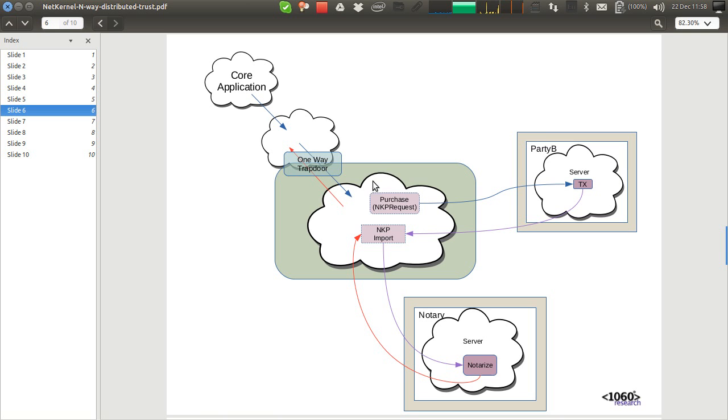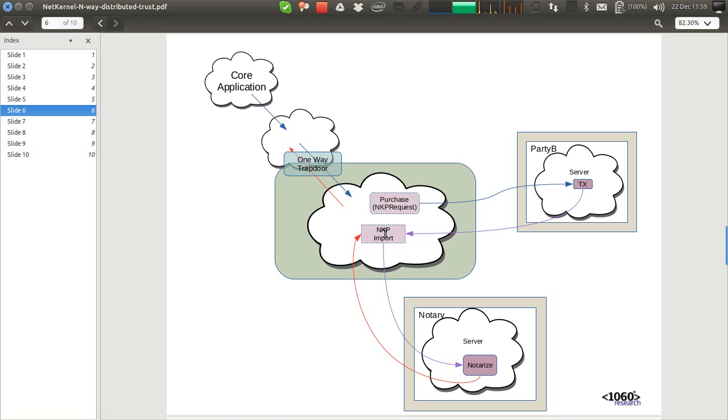There is nothing here. There's only the fact that it can make a request for one endpoint, and that's the notary. And the notary is mapped through an NKP import over here. So B can't do any damage at all to A, and the only thing they can actually call is the thing we want them to do, which is the notary service over here. And then finally, there's a threat that maybe the notary side could be compromised and they could make requests back in here.